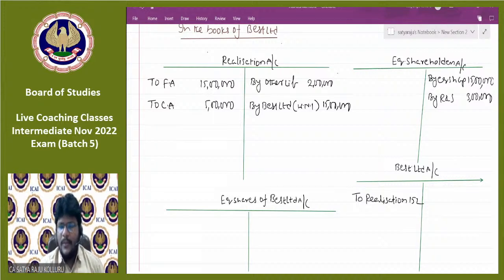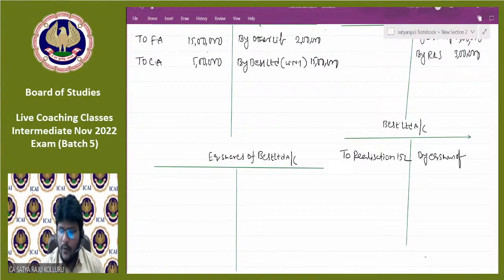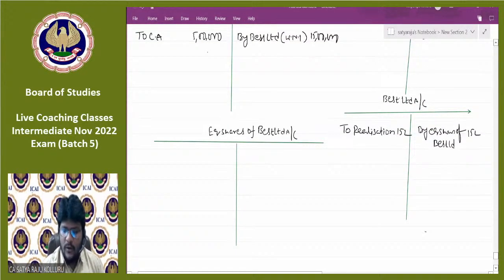Next, PC receipt. So PC you are receiving in the form of equity shares. Entry: equity shares of Best Limited account debit to Best Limited. Equity shares of Best Limited worth 15 lakhs you are getting. Now I'm also opening the equity shares of Best Limited account. Equity shares of Best Limited account to Best Limited account, which is 15 lakhs.